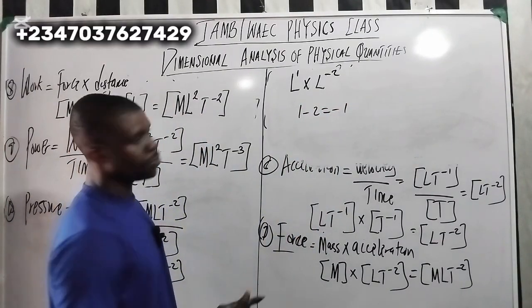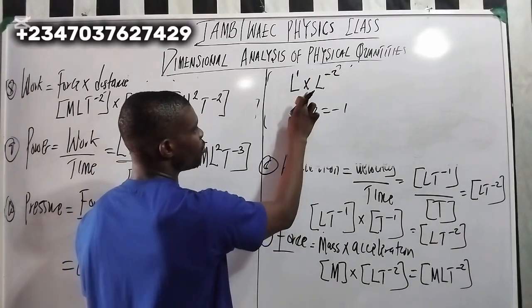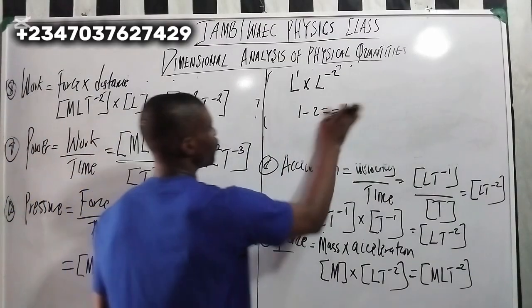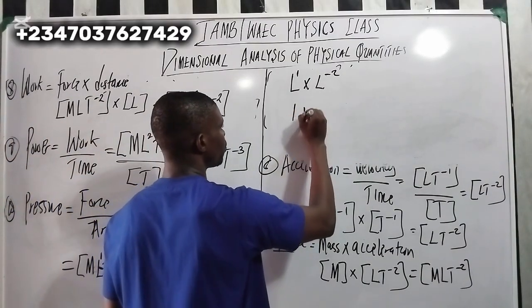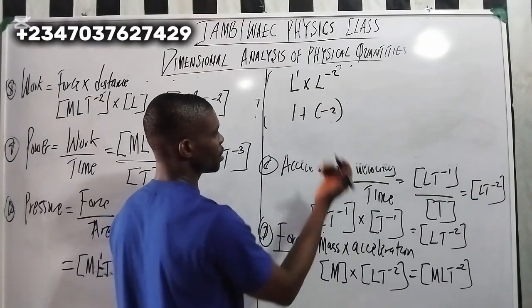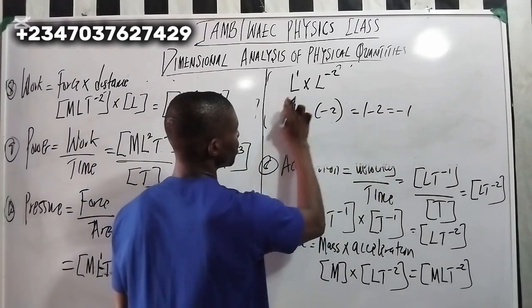Because L to the 1 times L to the minus 2: in this case, multiplication means that you are adding the powers together. Plus times minus is minus. So that's going to be 1 minus 2, which gives minus 1.